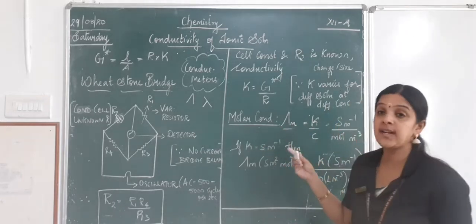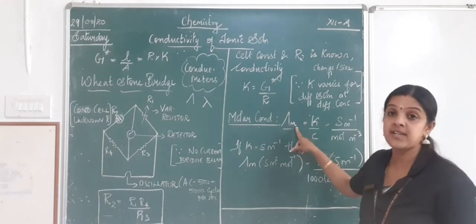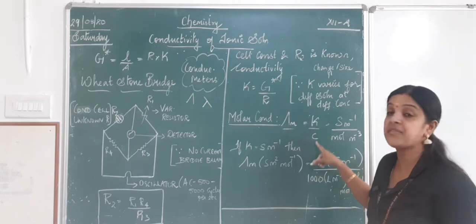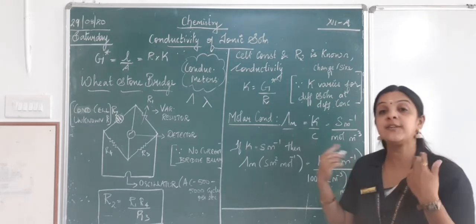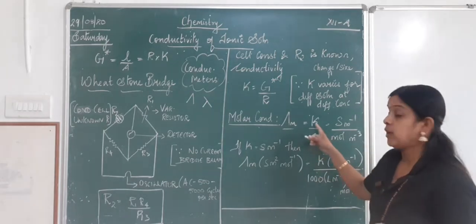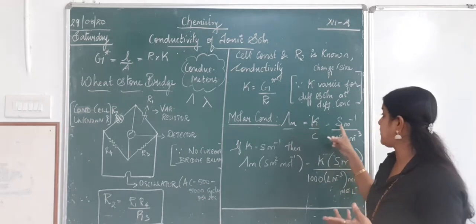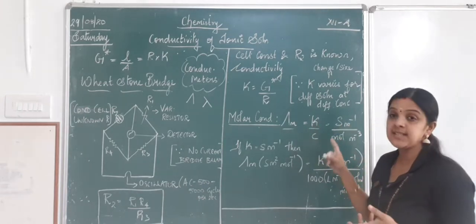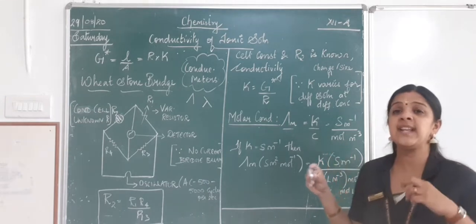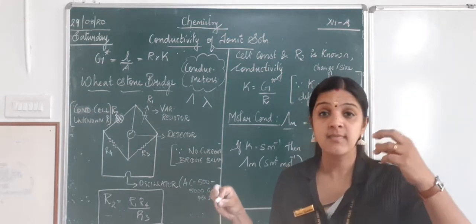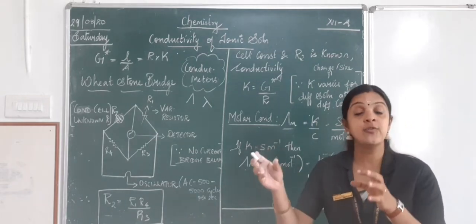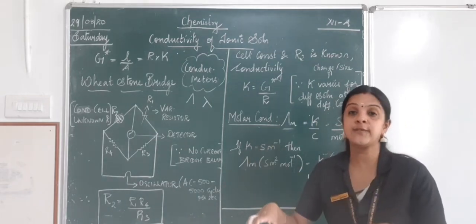Now what is molar conductivity? Molar conductivity is nothing but kappa by C, which is nothing but conductivity by concentration for different solutions. Now what is the unit for conductivity? We know it is Siemens meter inverse. And for concentration, we know though we are dealing with solutions and liters, when I say molarity, it is the number of moles of solute dissolved in a liter of solution.